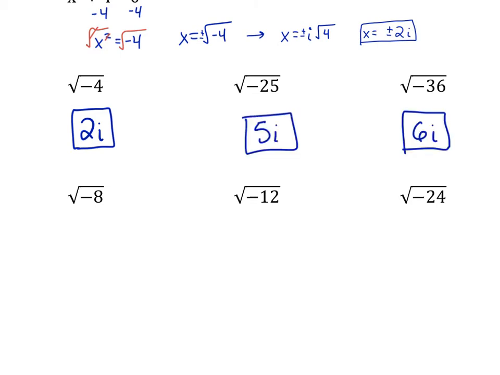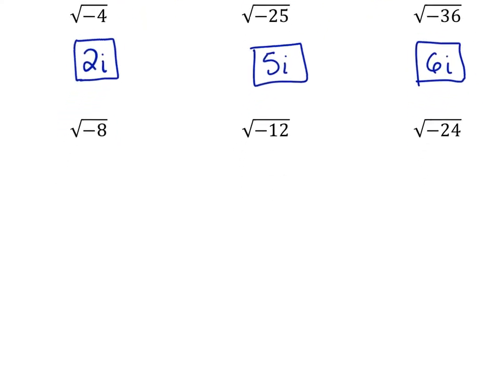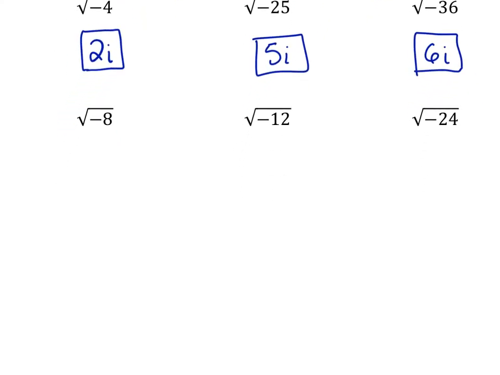So for those top 3, check your answers there. So the square root of 25 is 5, and then the negative comes out as i, so you lose the root altogether because it was a perfect square. Okay, and then here, let's walk through that bottom left, that 8. So factor tree for 8. 4 times 2 gives you the 8. 4 can break down into 2 and 2, and you have a pair right there.